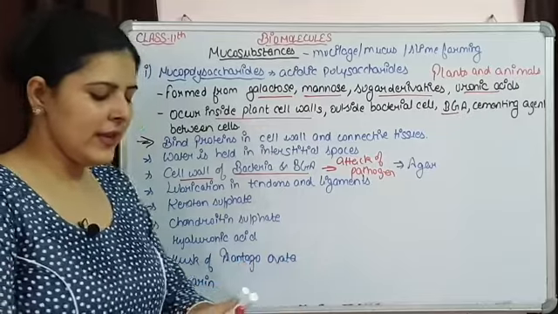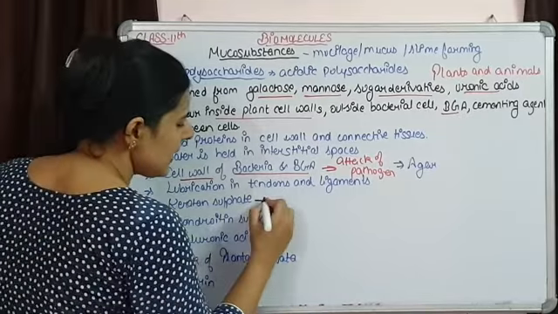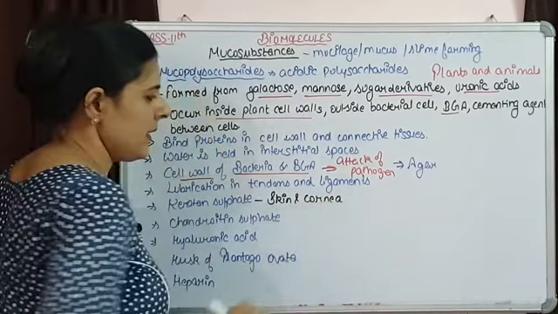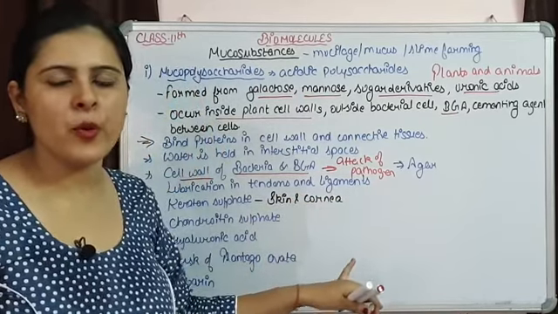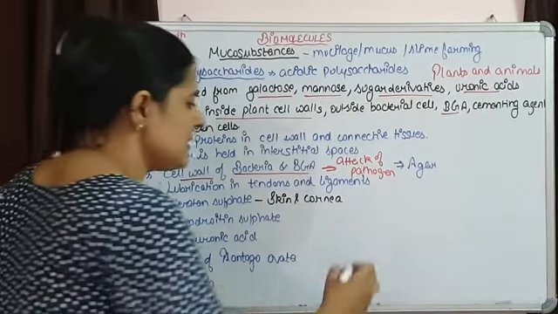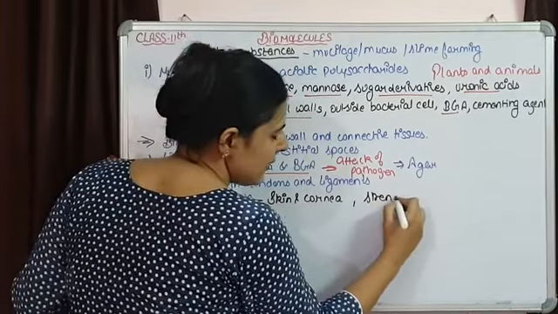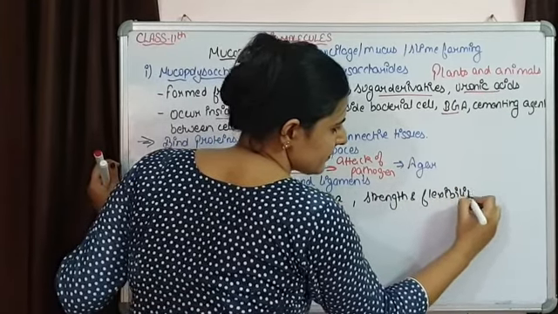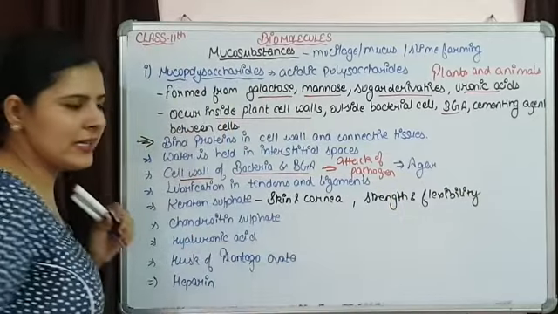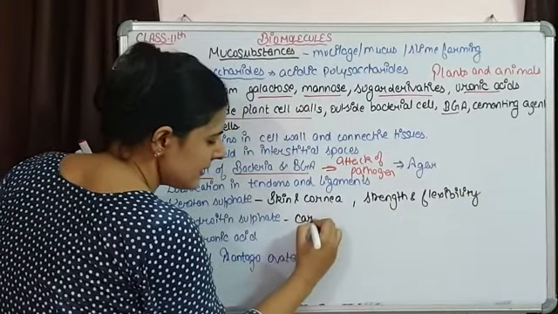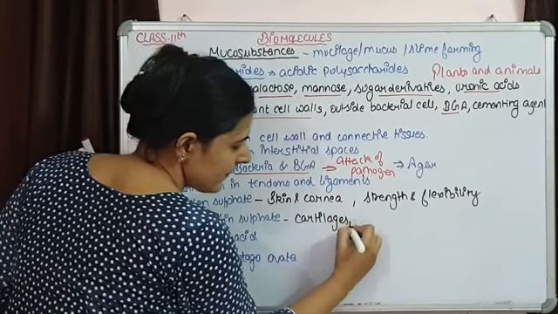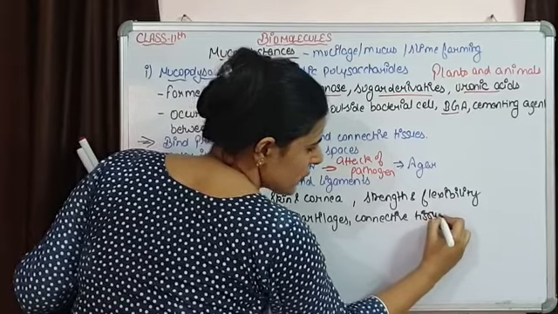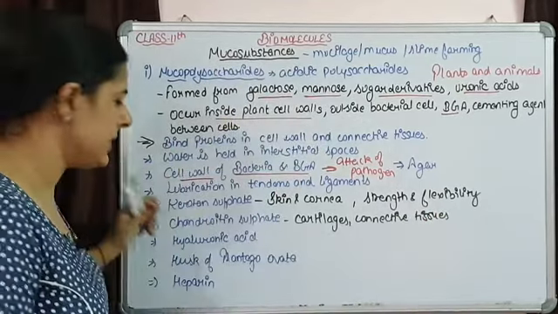Keratin sulfate. Keratin sulfate is going to be present in our skin and cornea of eye, and they are responsible for providing strength and flexibility. So they provide strength and flexibility to these structures. If we see chondroitin sulfate, it is going to be present in our cartilages, connective tissues, and they also provide strength and flexibility.